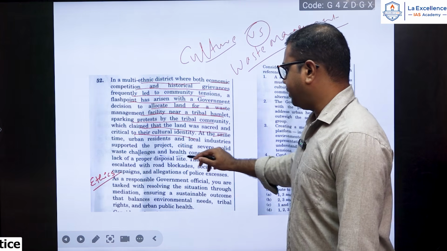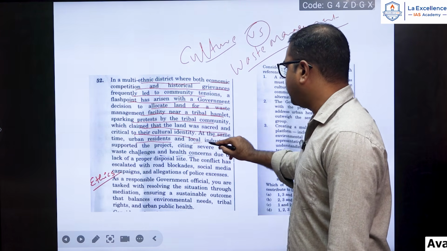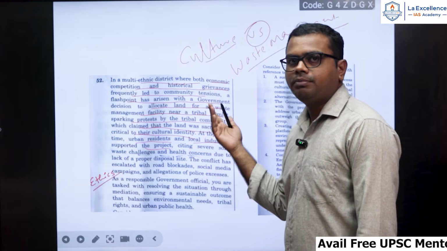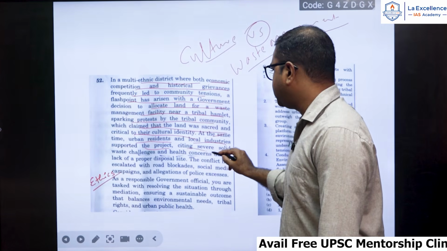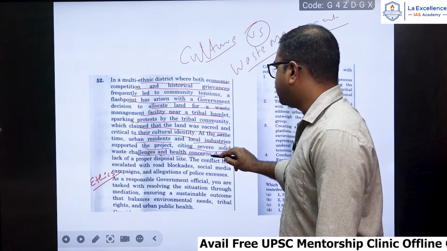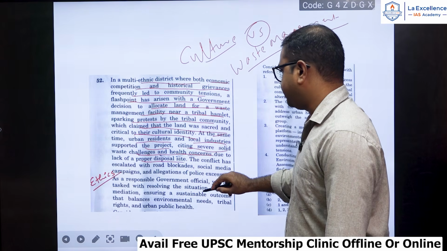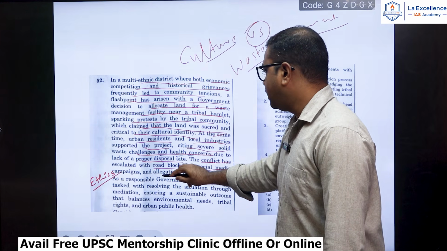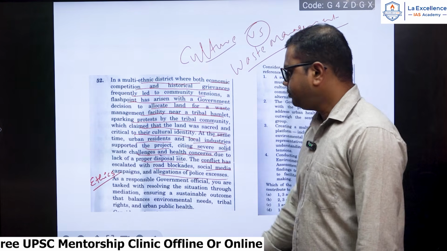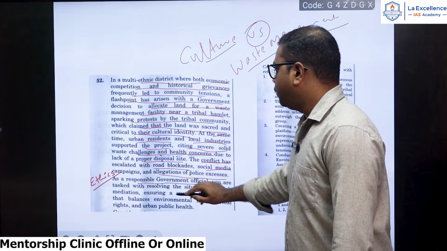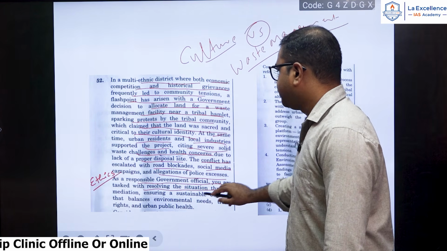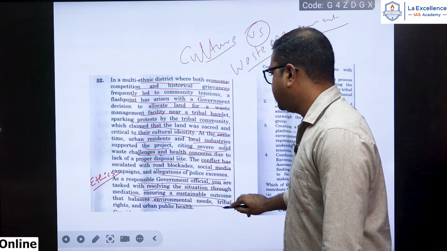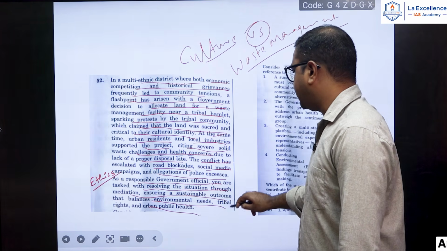At the same time, urban residents and local industries supported the project. Because it will benefit the urban population, they will be supporting it, citing severe solid waste challenge and health concerns due to lack of proper disposal site. The conflict has escalated with road blockades, social media campaigns and allegations of police excess. As a responsible government official, you are tasked with resolving the situation through mediation, ensuring sustainable outcome that balances environmental needs, tribal rights and urban public health.